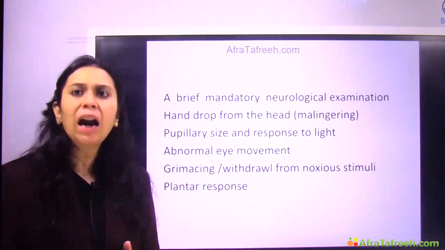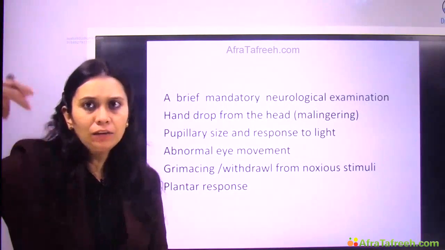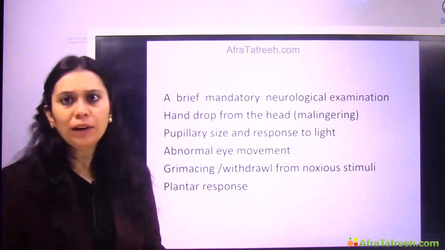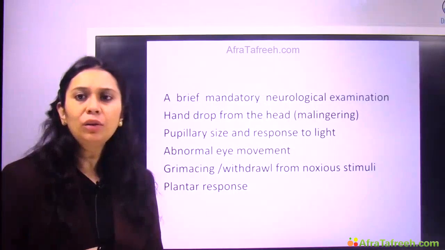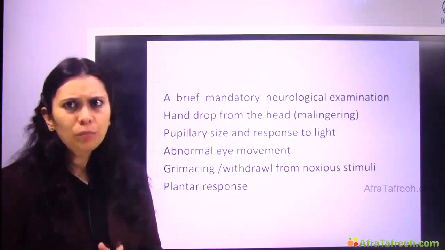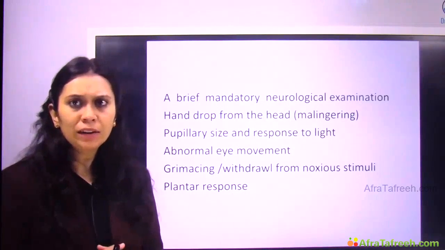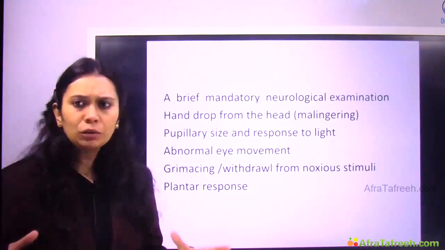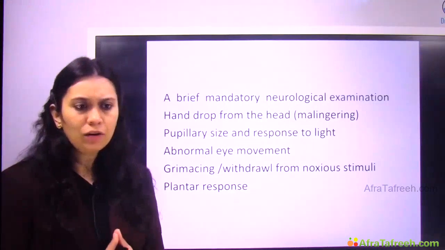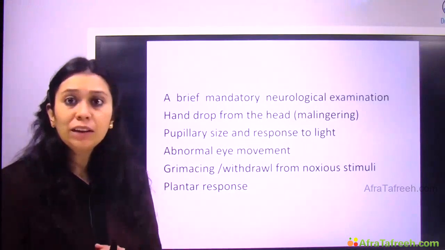So many times we do the hand drop from the head. We take the hand of the patient and drop it from above the head. If the patient tries to control his hand, then most probably the patient still has control, and he or she is malingering, right? So we do a hand drop method. Then we see the pupillary size.